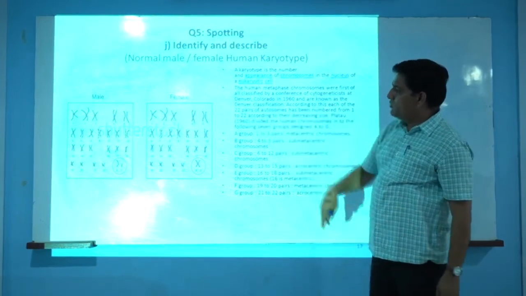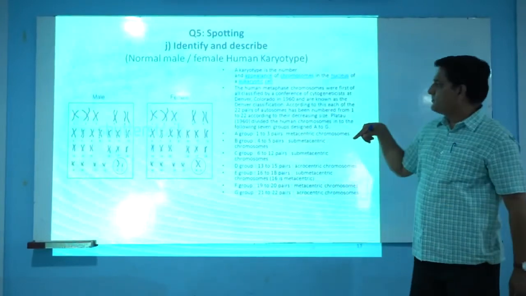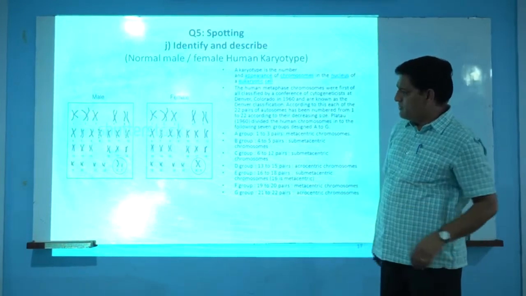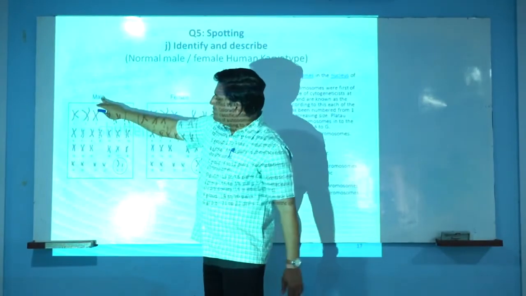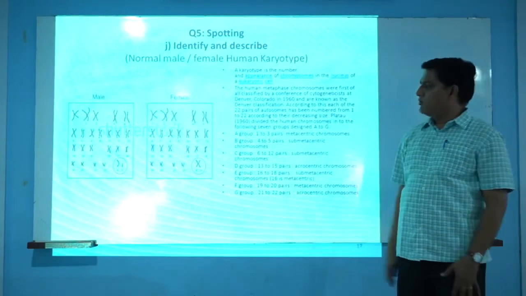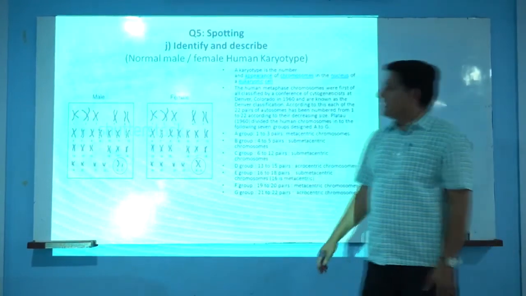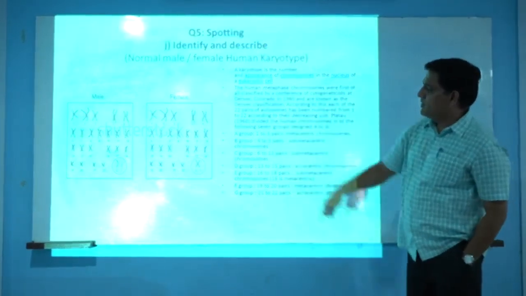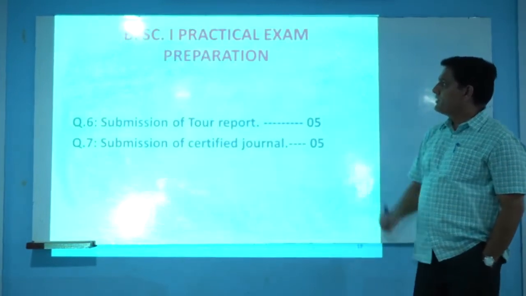What is the difference between these male and female karyotypic studies? If you carefully see, it is the image of the entire set of chromosomes, which are divided into 22 pairs, including X and Y chromosome in case of the male, and XX chromosome in case of the female. If there are X and Y chromosomes, that karyotype is for a normal male. If it has XX chromosomes, that is the karyotype of the female. For the identification, again we will have half mark, and for the explanation, we will have this half mark.